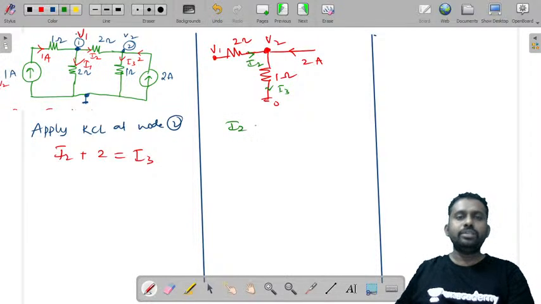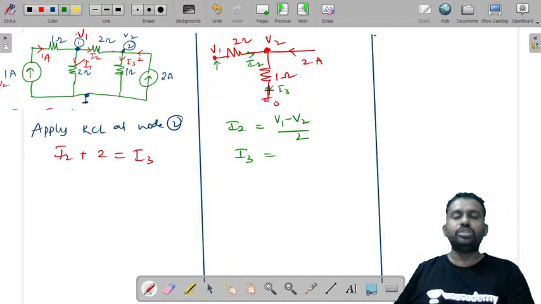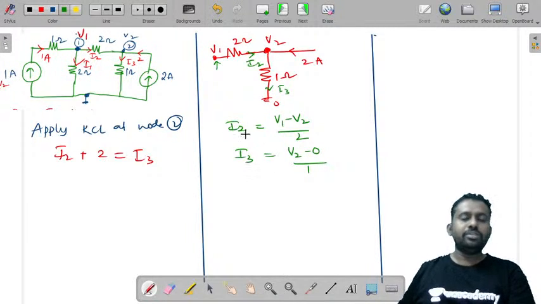So I2 is the current flowing from V1 to V2, so V1 minus V2 by 2, and I3 is the current flowing from V2 to 0. So V2 minus 0 by 1. Substitute these values here. So V1 minus V2 by 2 plus 2 is equal to I3. What is I3?